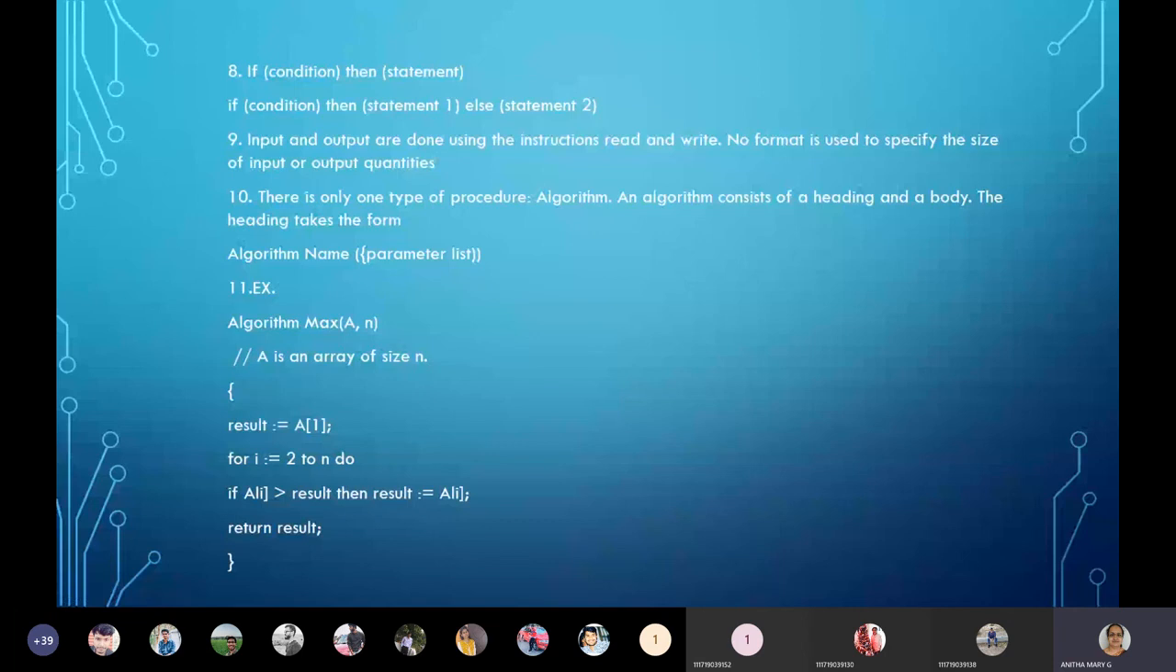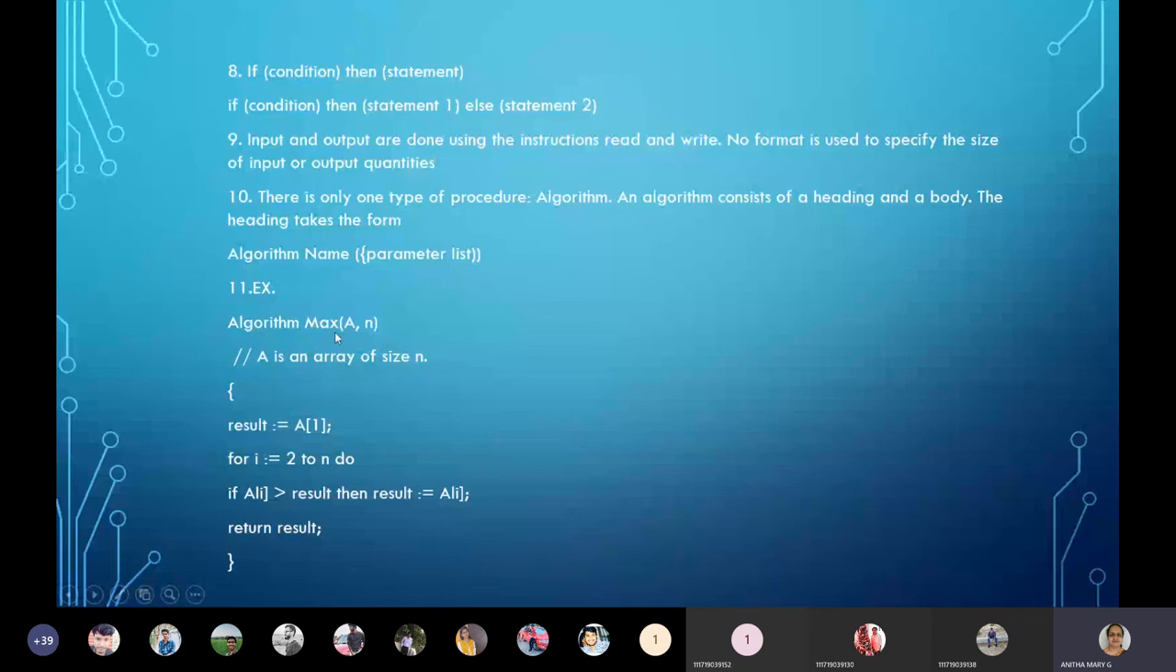Let's continue with our topic. Okay, and then moving on to the next point: there is only one type of procedure that we call an algorithm, and every algorithm has a heading and a body. How exactly are we going to give the algorithm keyword, the name of that procedure or function, and the parameters list? I have just given you the algorithm, the same thing I was telling you in the previous class, but today I want to cover it in detail, so I make a note of things as notes and then present it.